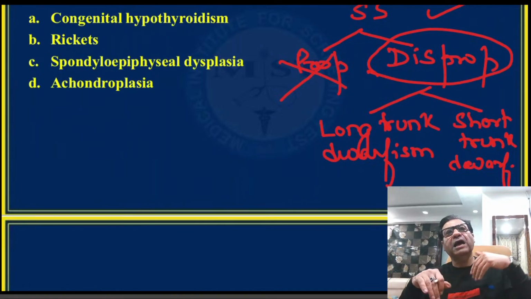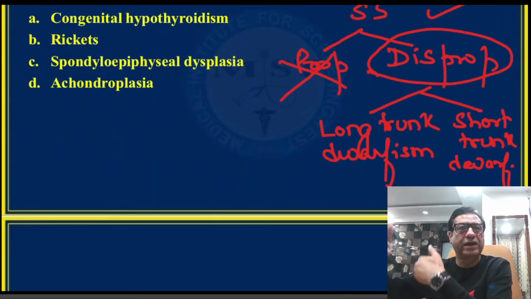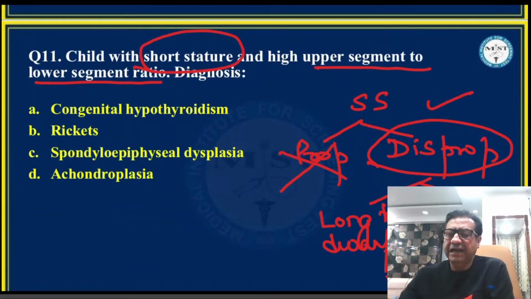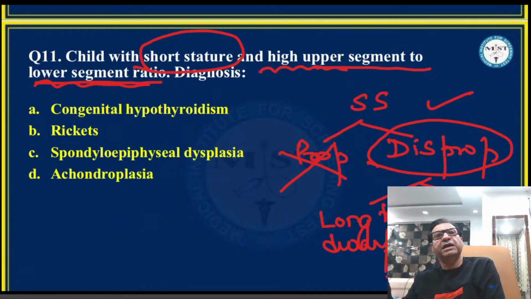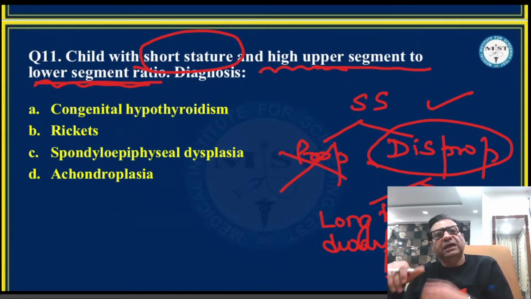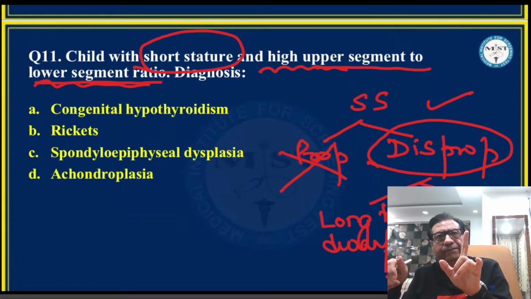So this is based upon the upper segment to lower segment ratio. If the upper segment to lower segment ratio is more than expected, we call it long trunk dwarfism. I've told you that for infantile dwarfism, the causes are congenital hypothyroidism, achondroplasia, and rickets. Now here they said the child has a high upper segment to lower segment ratio. According to me, that should be infantile disproportion, infantile dwarfism, and in such cases congenital hypothyroidism, achondroplasia and rickets all come in this category.